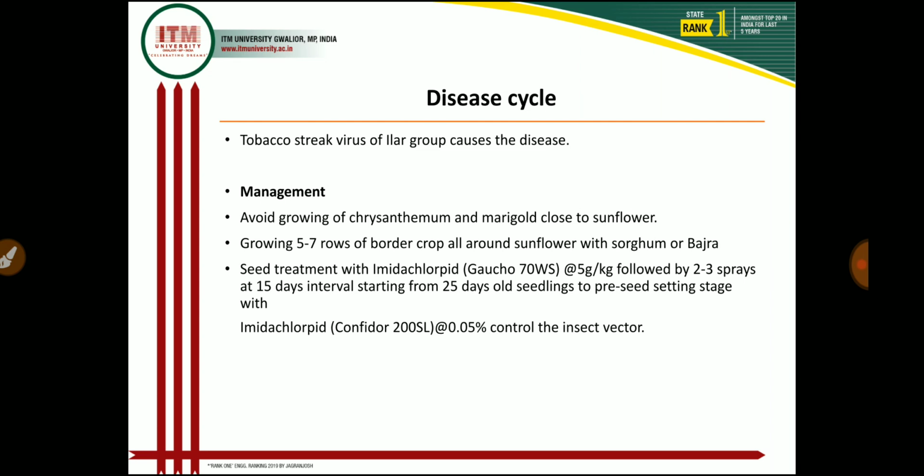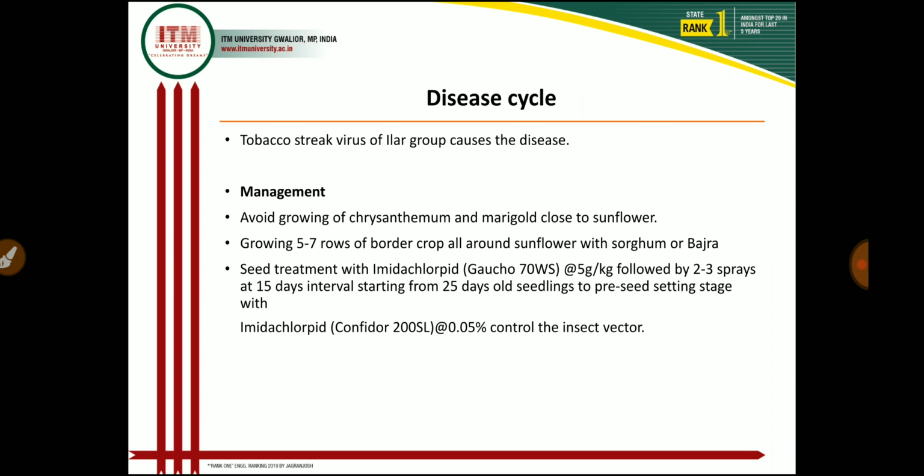So there is a most important question: which viruses are transmitted by pollen grains? ILAR viruses, that is, some viruses come under the ILAR group, and these ILAR group viruses are transmitted by pollen grains. So this is a very important question from the exam point of view.